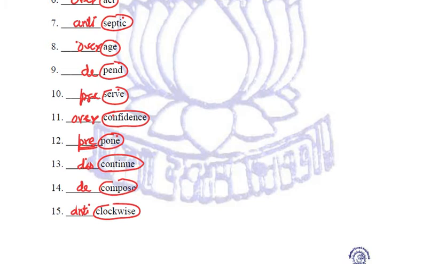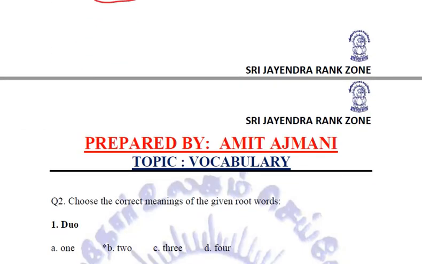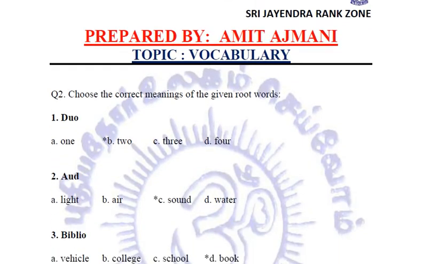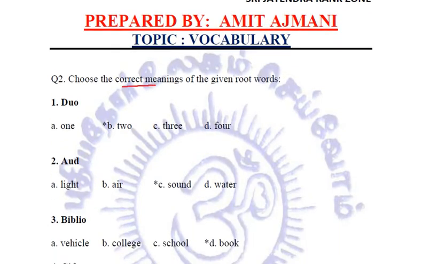Now let us see this exercise. Choose the correct meanings of the given root words. Now root words are given to us. We have to choose the correct meaning. Duo. Duo is 1, 2, 3 or 4. We have always known that duo refers to two. Dual glands. Right? Duo is related to two. Duel is a fight between two people.